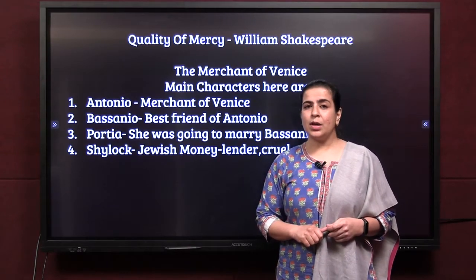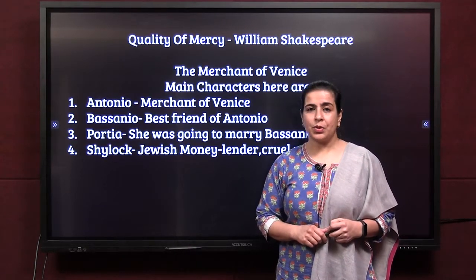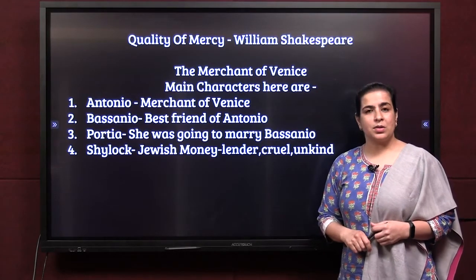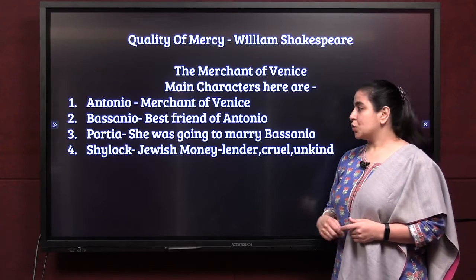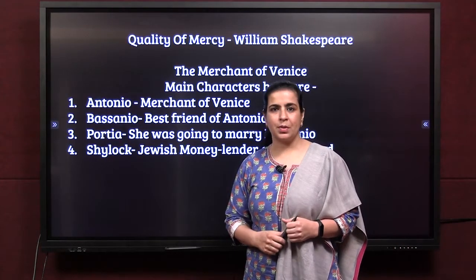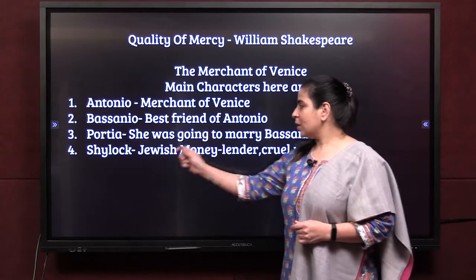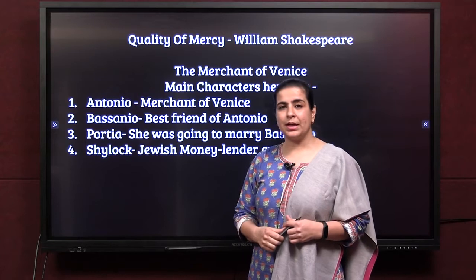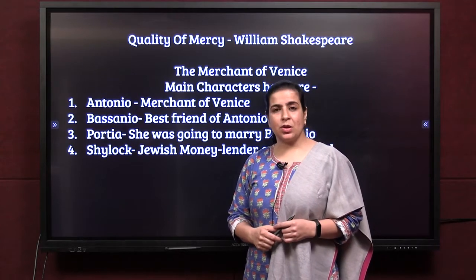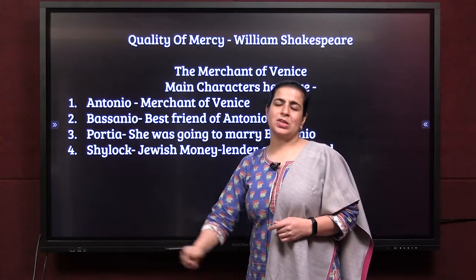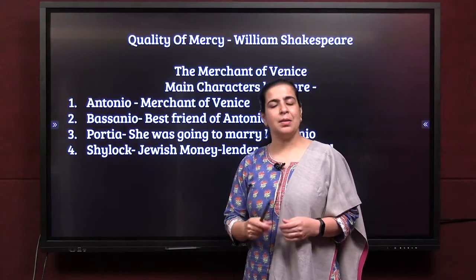So what did he do here? What is this whole poetry about? Now, Bassanio was in need of money. He wanted money very, very badly. So he went to Shylock. Now, Shylock said no to Bassanio, but Bassanio needed money very badly. He went to his best friend Antonio because he knew him. So, Antonio went and requested Shylock, please give him money in my name.